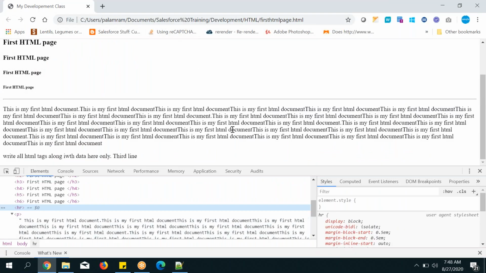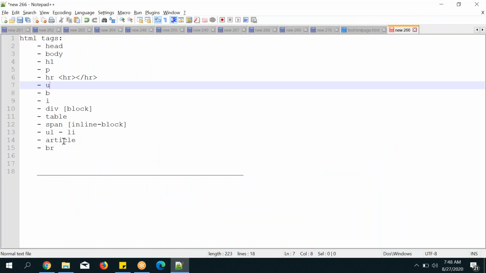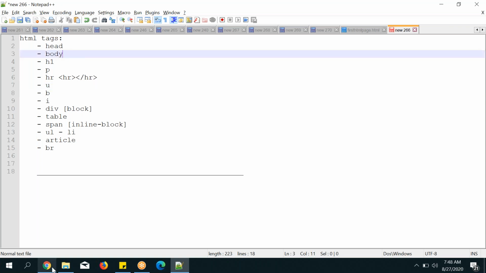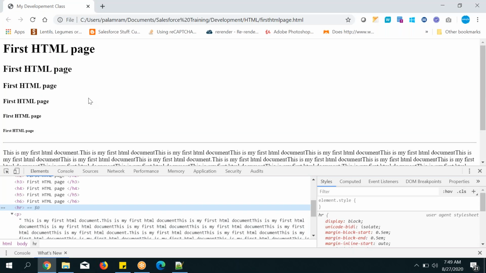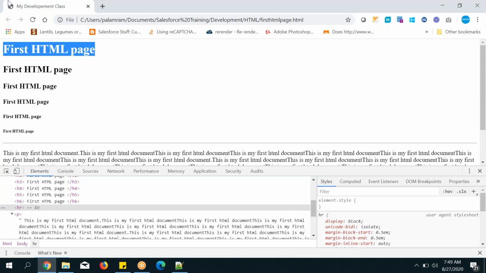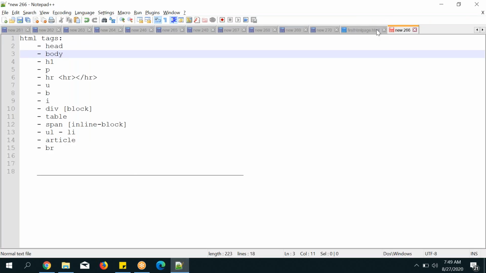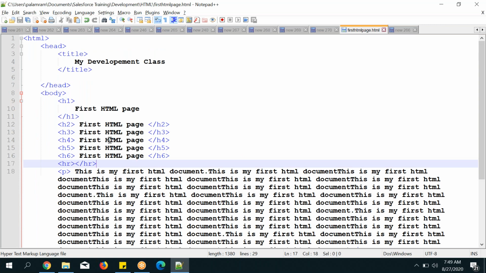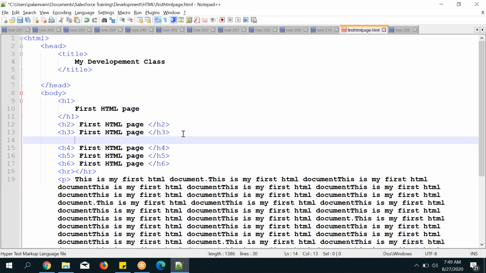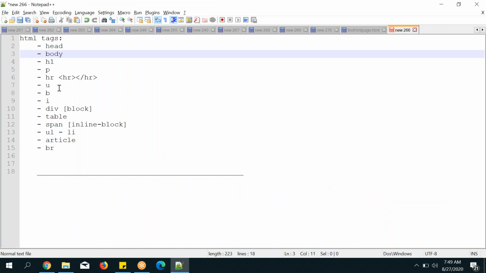Next, underline tag. Suppose I have written something and I want to keep an underline for this one. Underline, you know, right? How it looks? Underline means it looks like this. On the bottom of this text an underline will be added, from here to here. That is called underline. Okay, U means what? Underline.